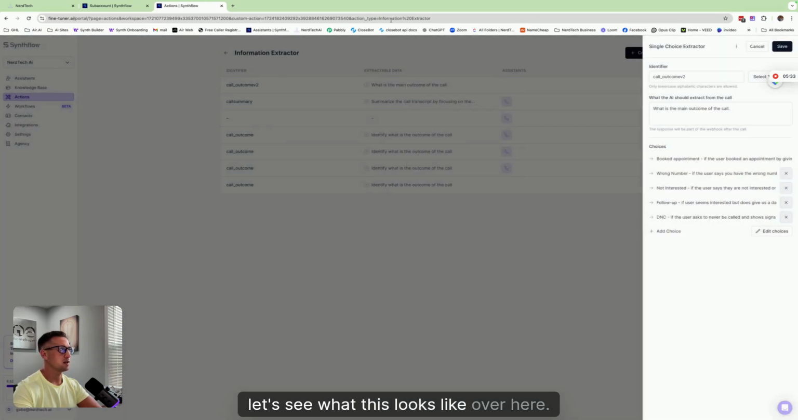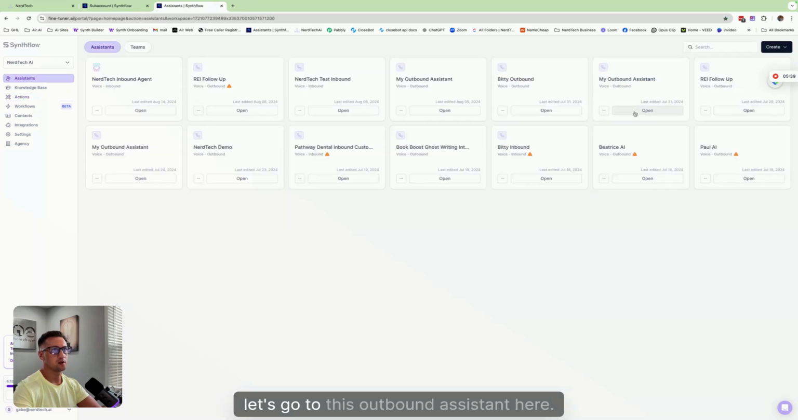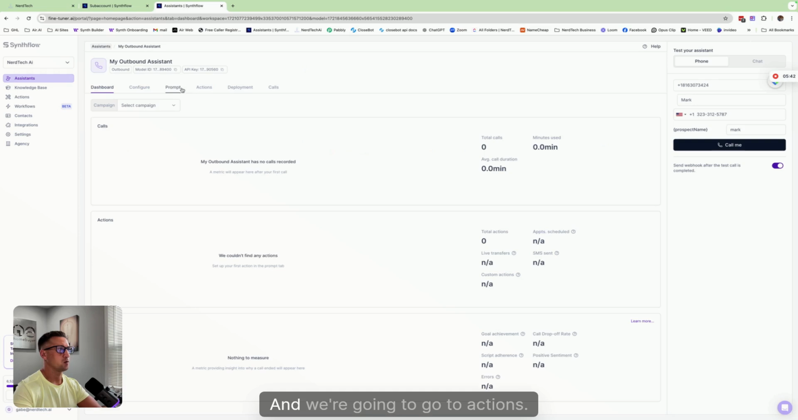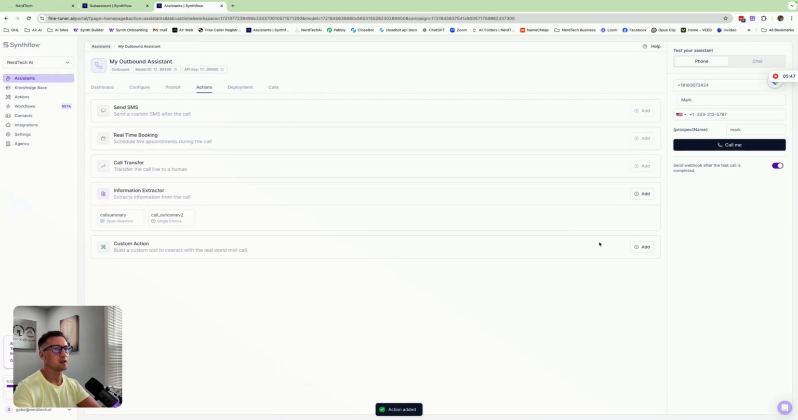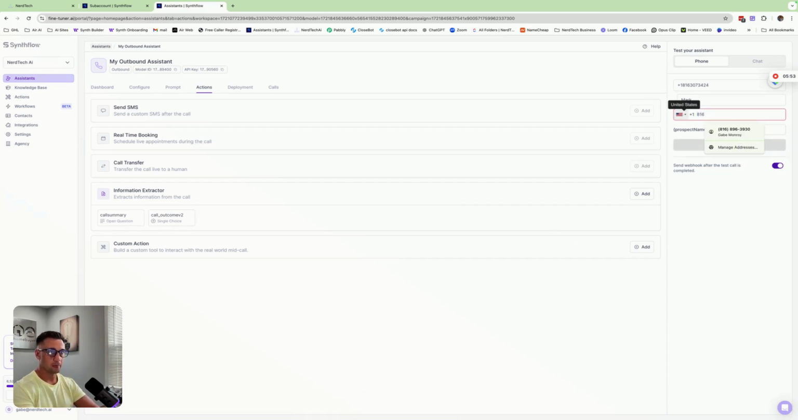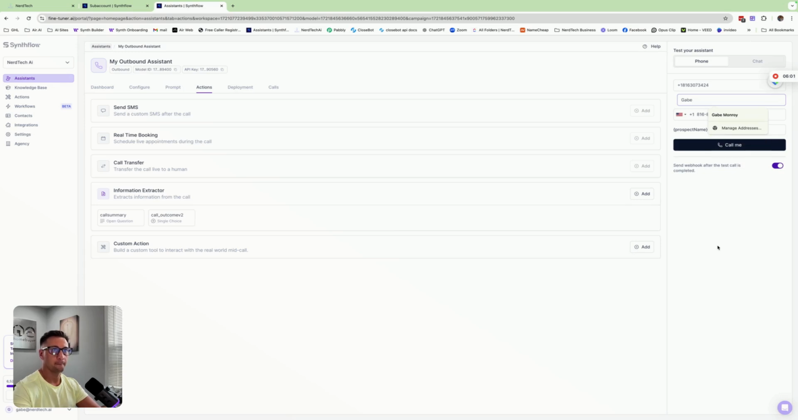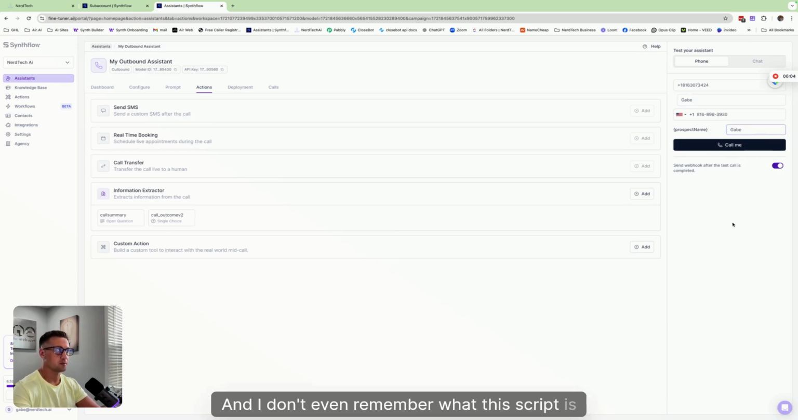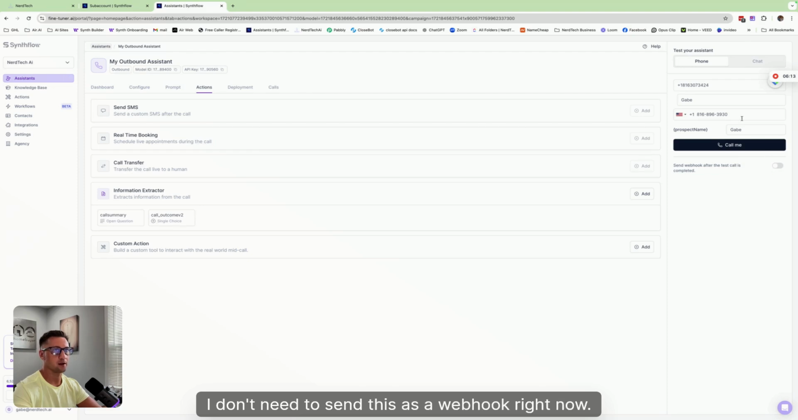So let's see what this looks like when we go to one of our assistants. Let's go to this outbound assistant here, and we're going to go to actions. We're going to find the info extractor and find this V2 that we made. And then what I would simply do is put in my phone number, and we're going to do a quick test call here. I don't even remember what this script is about. This is a demo agent. I don't really care. I don't need to send this as a webhook right now. We're going to make a call.